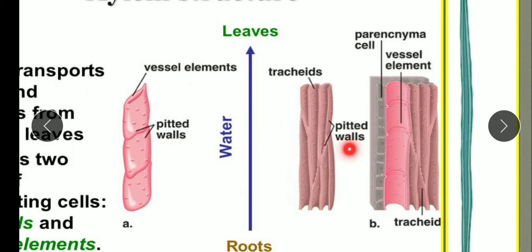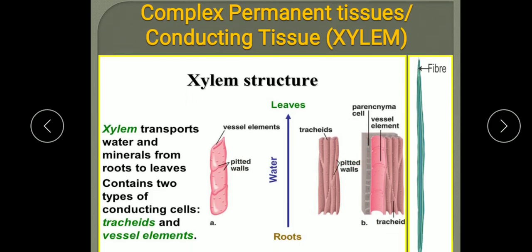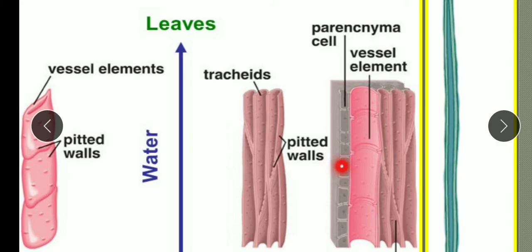And when we see the xylem fiber, found in woody dicot plants, it provides mechanical strength. And the xylem parenchyma, when you see, this is the xylem parenchyma, they are the only living components, because vessels, tracheids and xylem fibers are made up of dead cells. Only the xylem parenchyma is the living component, and these are concerned with the storage of food, means they store food and other vital functions and help in the conduction of water and minerals.